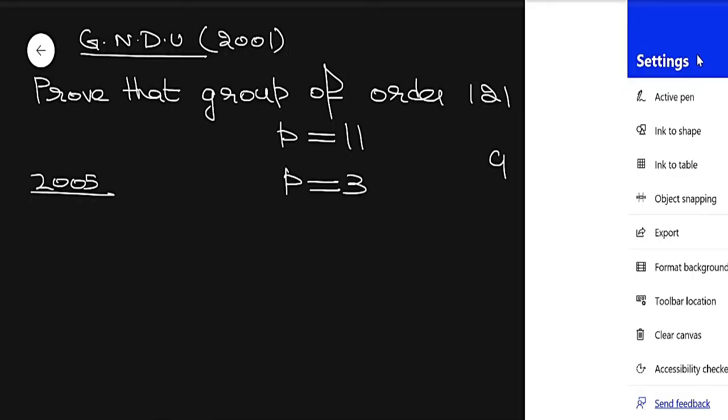Now the next application of the class equation, which is again important.